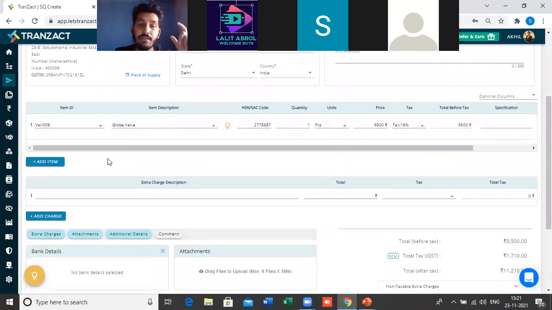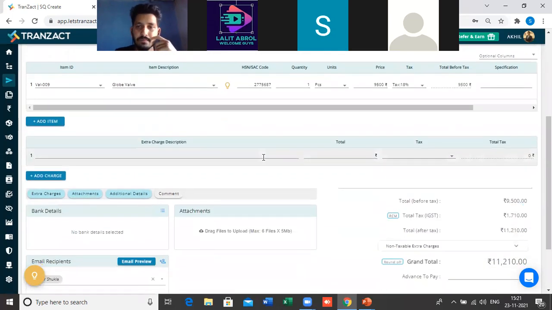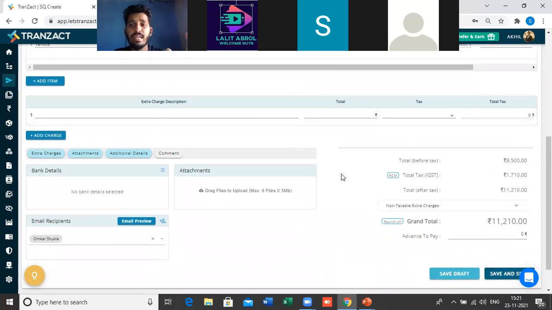If you want to add more than one item, there's an option to add item here. Just click on add item. A similar row will get added here, and then you can call out your product through item ID or through item description. Coming to the third part, you see the total tax calculation will be done automatically on the basis of your transaction, whether it is intrastate or interstate. All this calculation will be done here automatically.